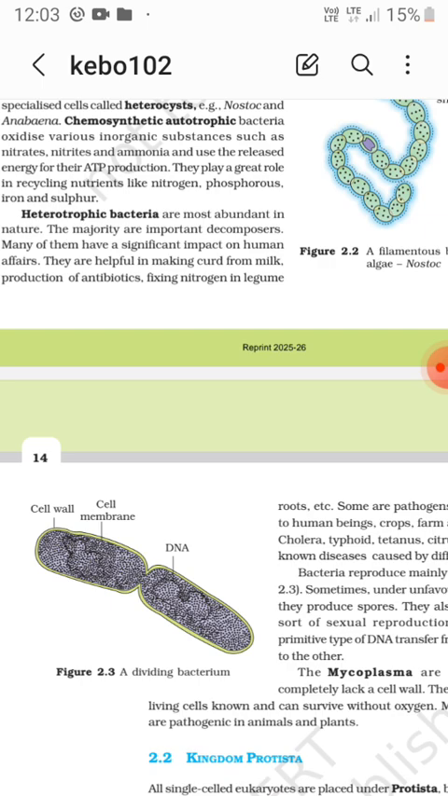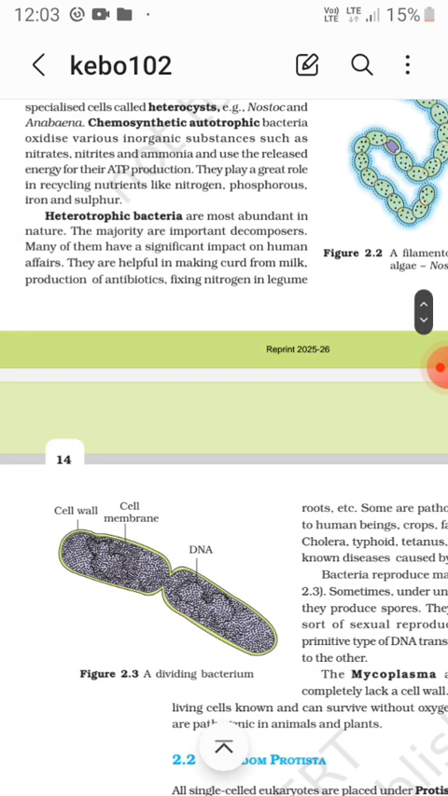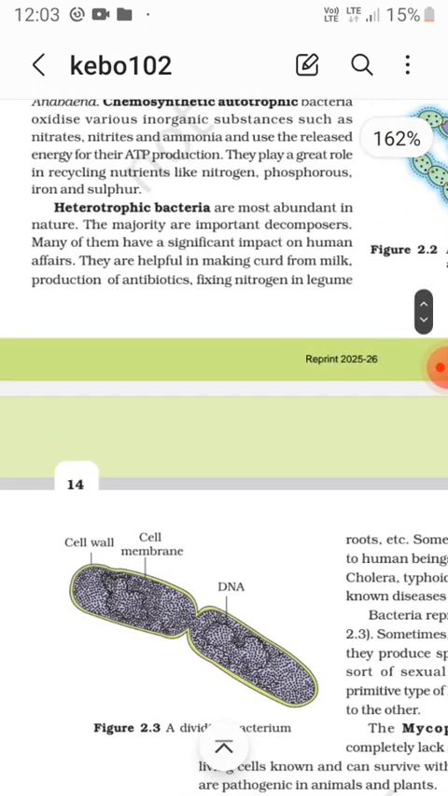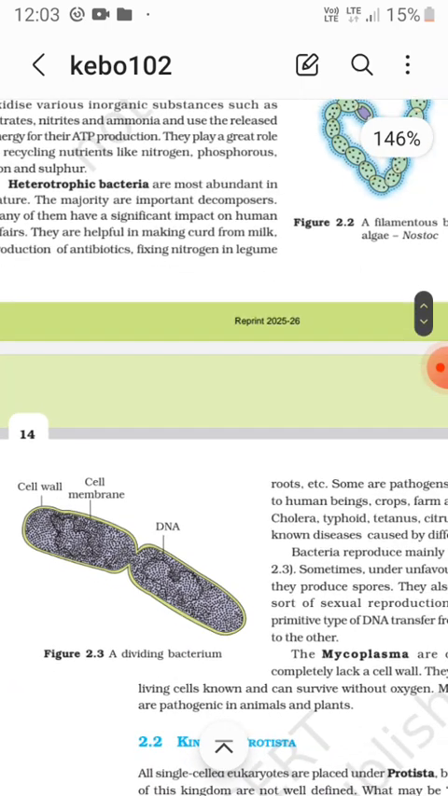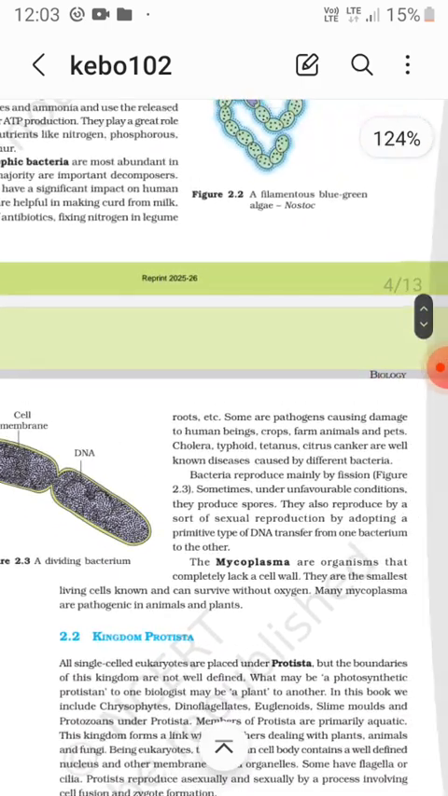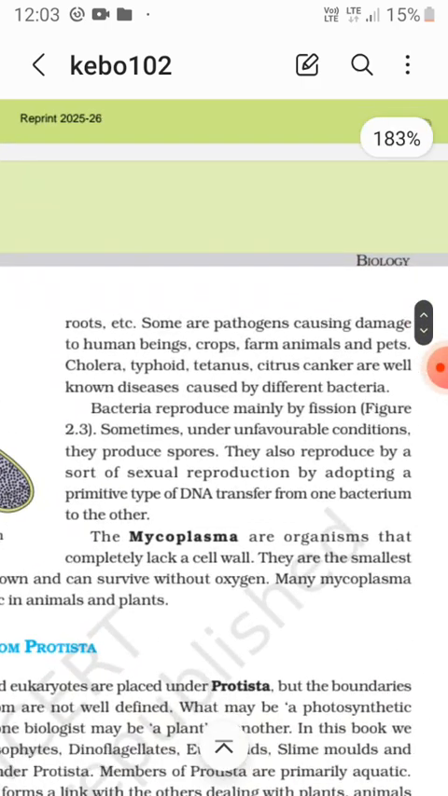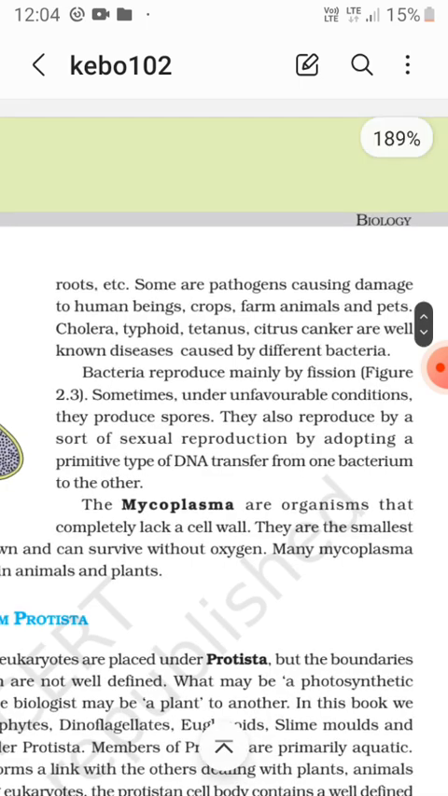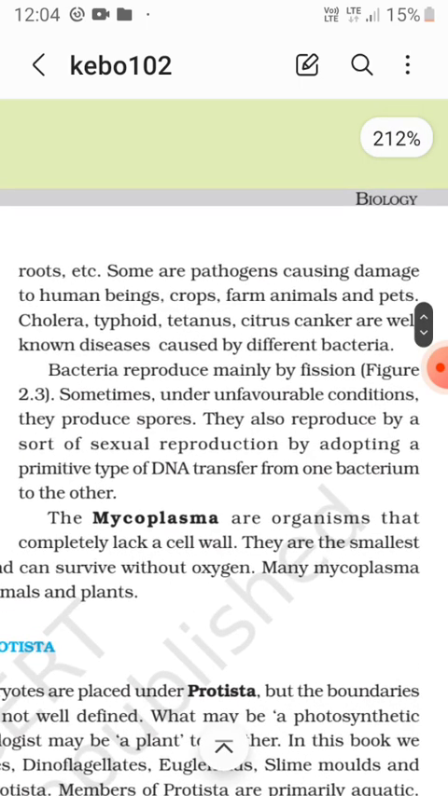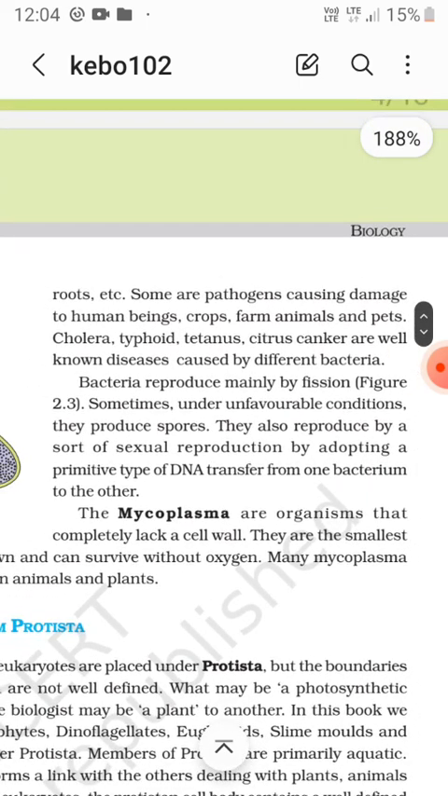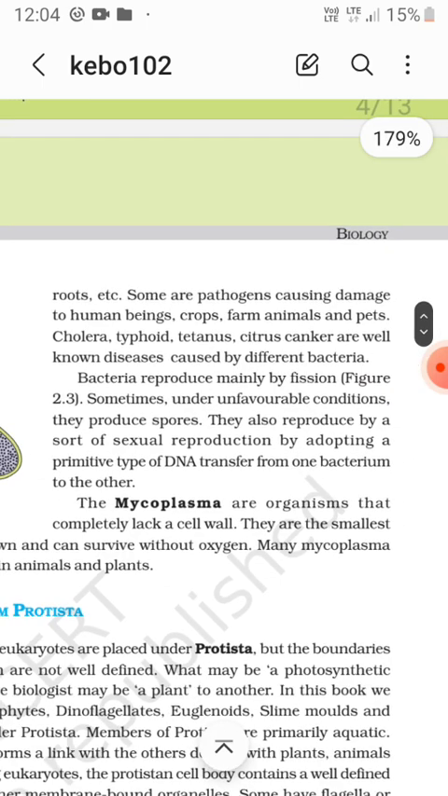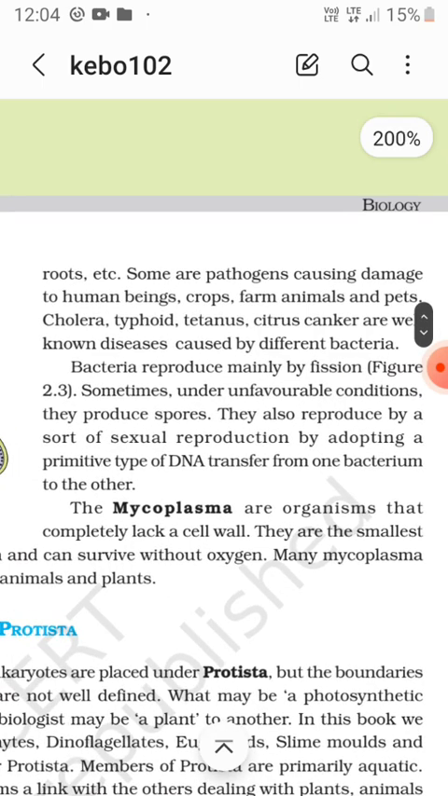Heterotrophic bacteria are helpful in making curd from milk, production of antibiotics, and fixing nitrogen in legume roots. Some are pathogens. Cholera, typhoid, tetanus, and citrus canker are diseases caused by bacteria.